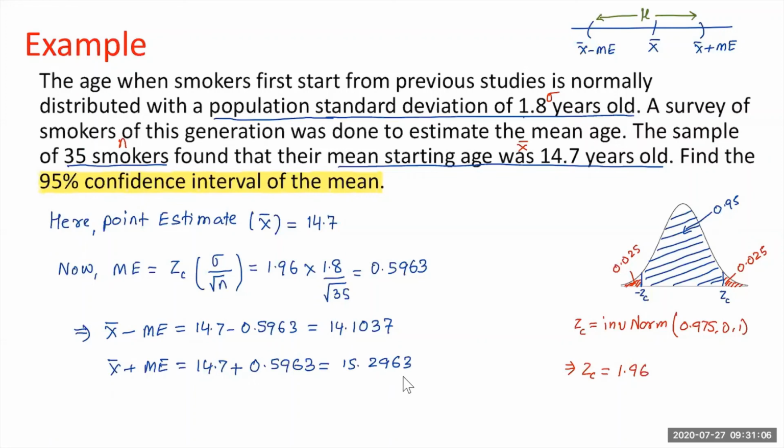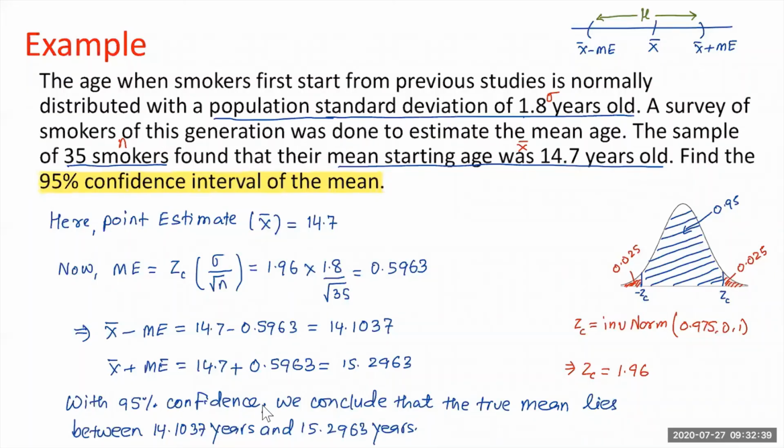The meaning of that is, with 95% confidence, we are calculating the 95% confidence interval. We use that 95% to calculate this Z sub C, which we use here. So with 95% confidence, we can say that the true mean age smokers begin smoking lies between these two values. That's what you need to write as the conclusion. So let's write that down. With 95% confidence, we conclude that the true mean lies between 14.1037 years and 15.2963 years.